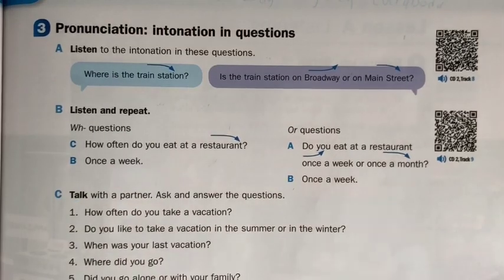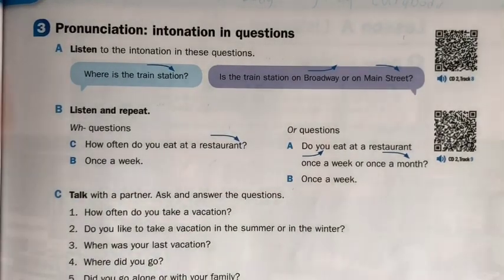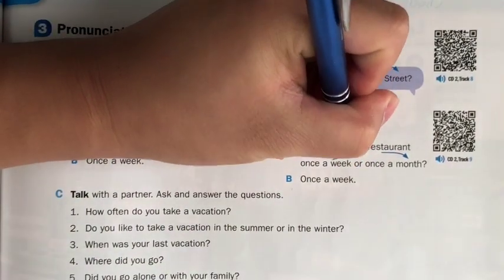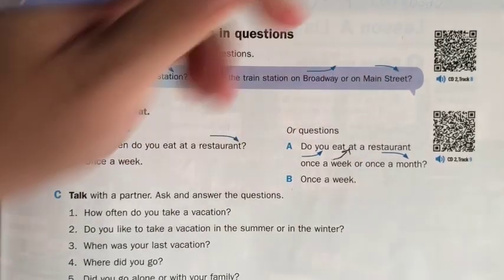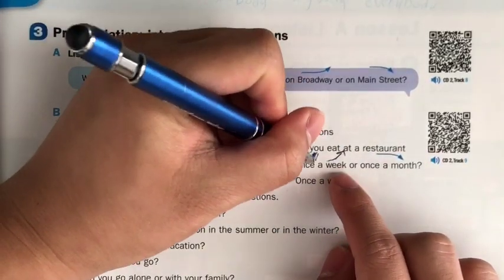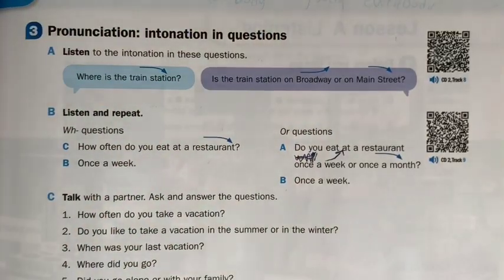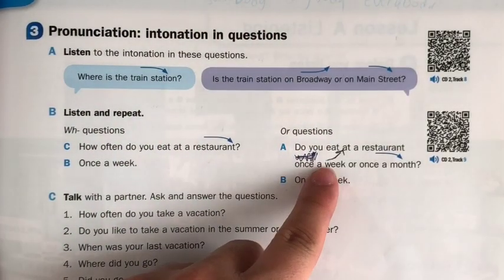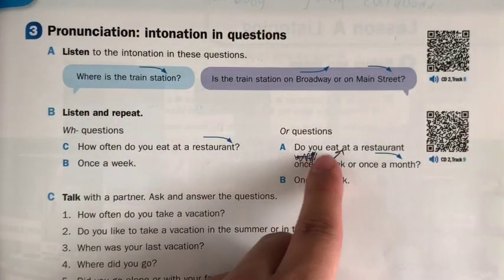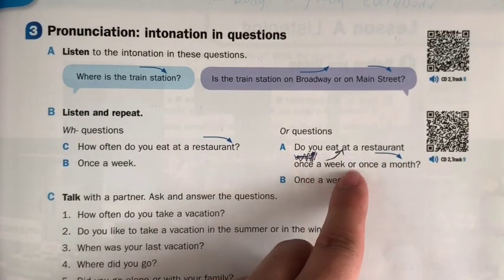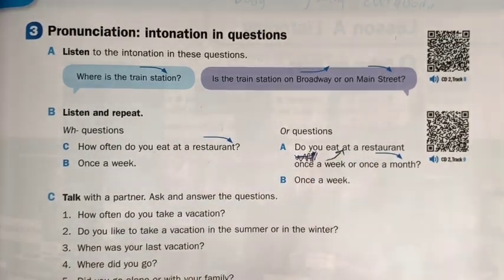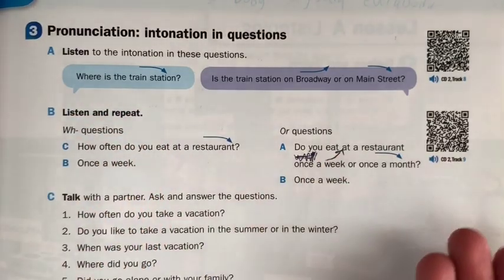It should be on the word week. We use the intonation to show the difference, that there are two choices. So your book should look like this. Do you eat at a restaurant once a week or once a month? Once a week or once a month?